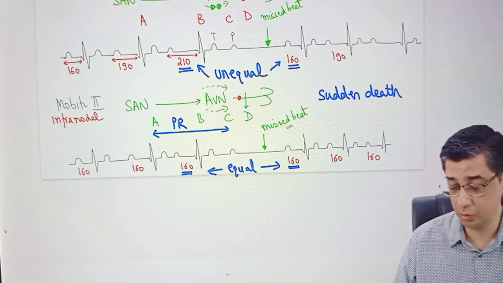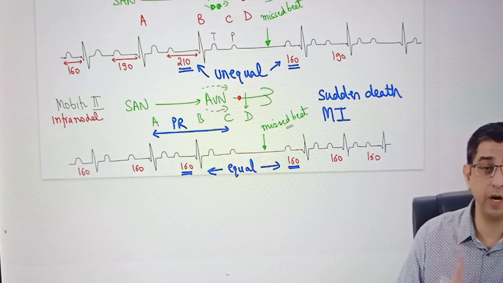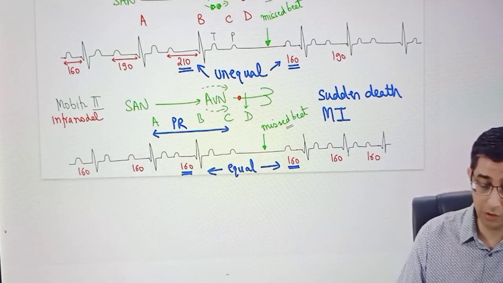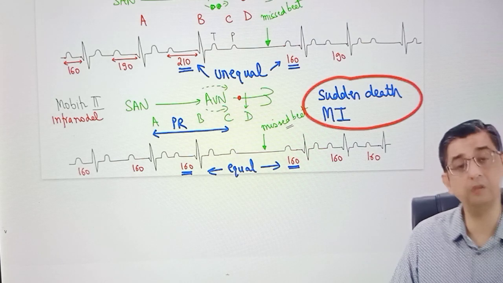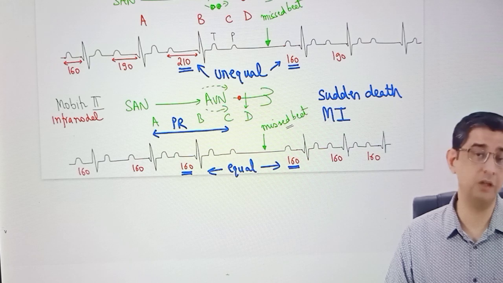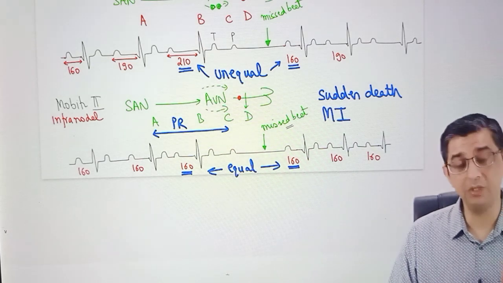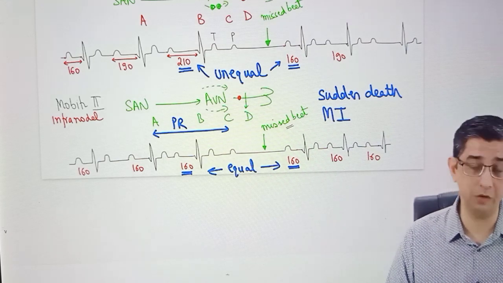But at the moment, I want you to remember, I have taught you already, sudden death in MI is due to ventricular fibrillation. But if he says which bradyarrhythmia causes sudden death in MI, the answer is the topic that I've just explained to you, Mobitz 2 heart block. I will repeat this again, guys. Tachyarrhythmia in myocardial infarction that occurs as early as the infarction has occurred, within the first few hours only, might occur in the very first hour only, and the person might die also. That's going to be a scenario of ventricular fibrillation, tachyarrhythmia. But when he talks about specifically bradyarrhythmia, your answer should be Mobitz 2 heart block.